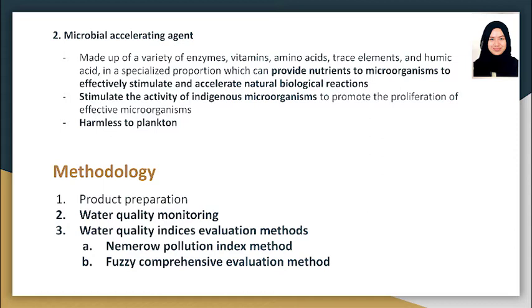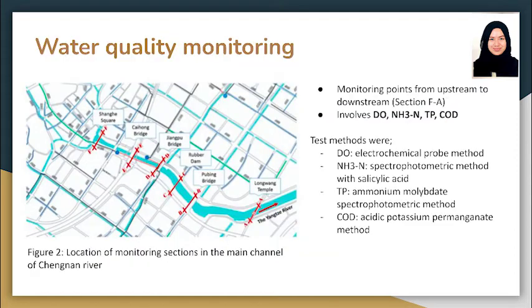So the methodology of this study is firstly to prepare the product, then monitor the water quality. After that, two methods of water quality indices evaluation were used, which are the Nemerow Pollution Index and the Fuzzy Comprehensive Evaluation. The figure shows the main channel of Chengnan River.